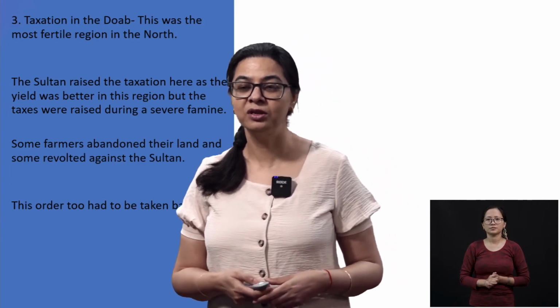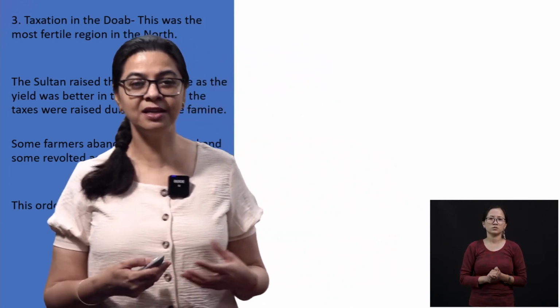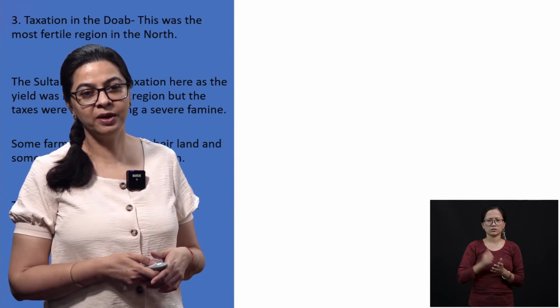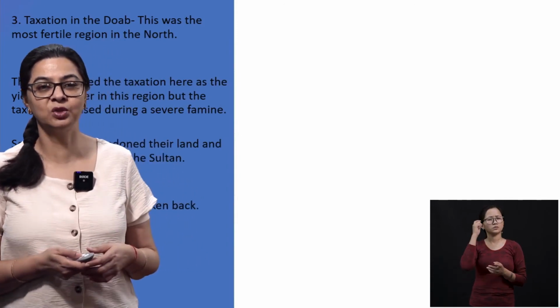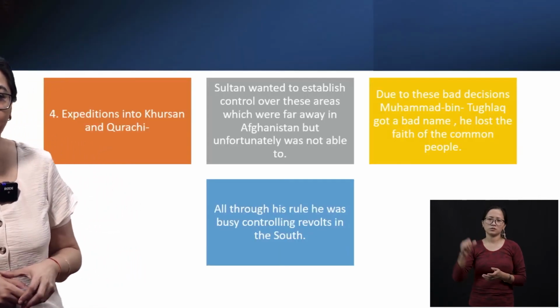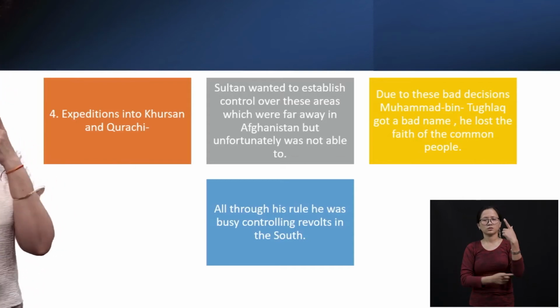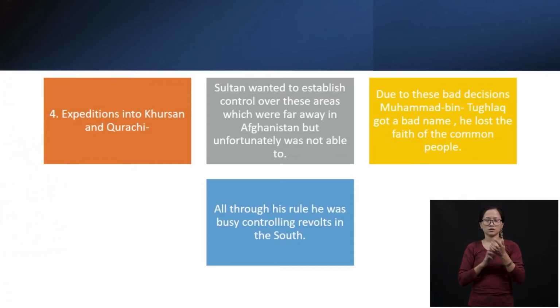So three policies which were in a sense good, but they were not well planned, they were not well thought out, and that is why they failed. Now, the last one was the expedition into Khorasan and Karachi. These were areas which were far off in Afghanistan, and it was very, very difficult to go and militarily conquer them.